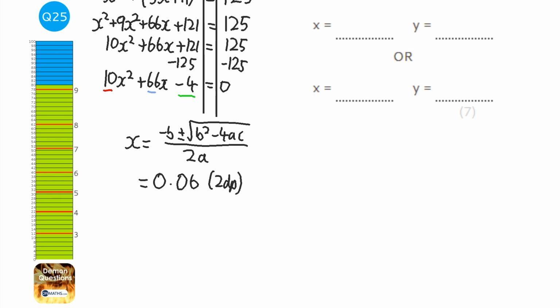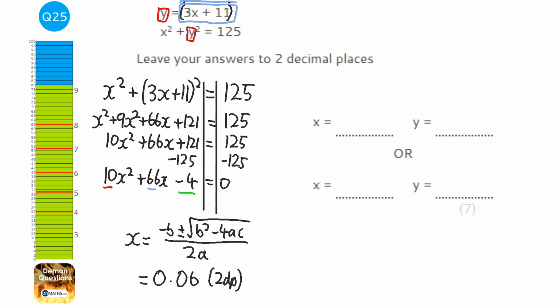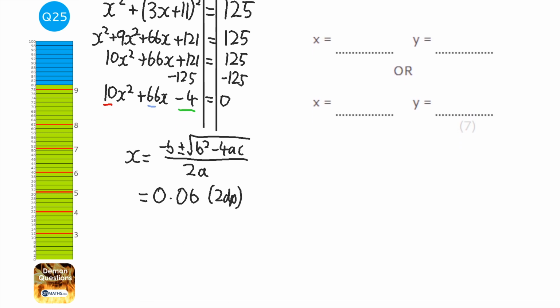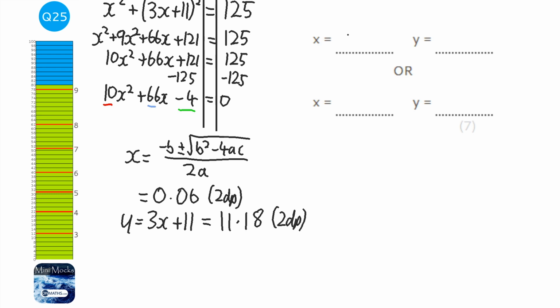But I'm going to leave that in my calculator because what I'm going to do is look at this equation. It tells me how to find y. It says y is 3x plus 11. So y equals 3x plus 11. So what I'm going to do is just times that by 3 and then plus 11. So that gives me 11.18 to 2 decimal places. So there's my first two solutions, 0.06 and 11.18.